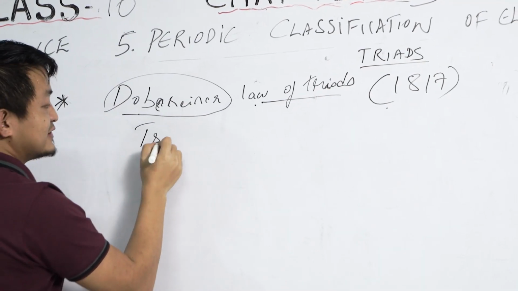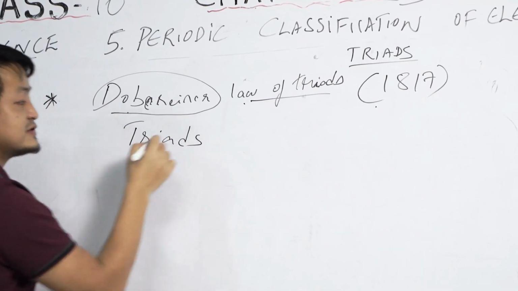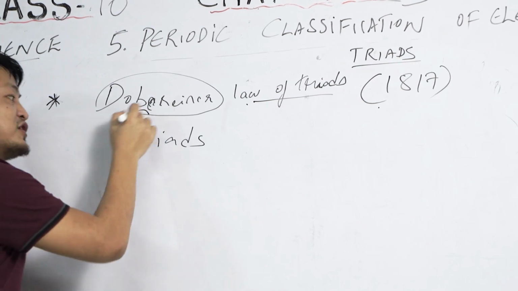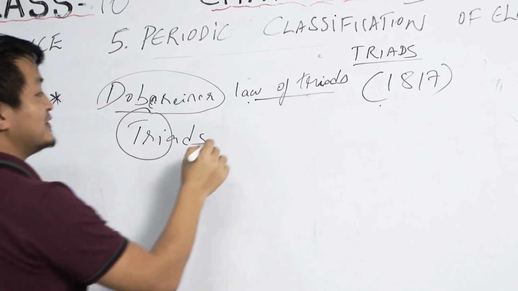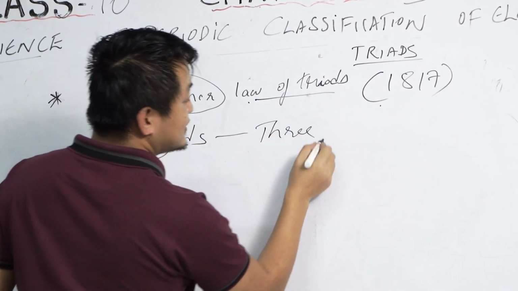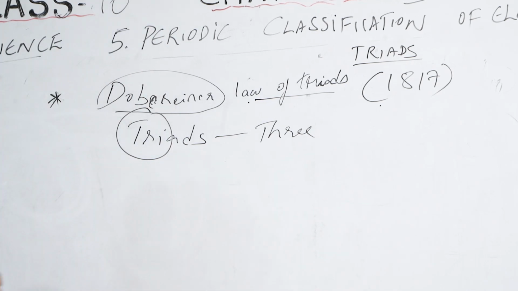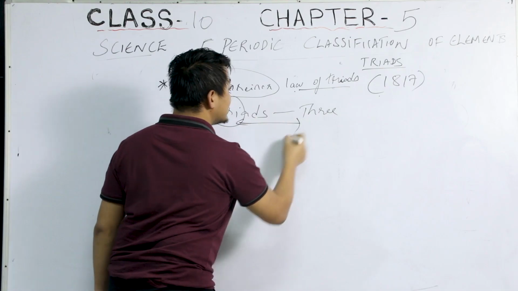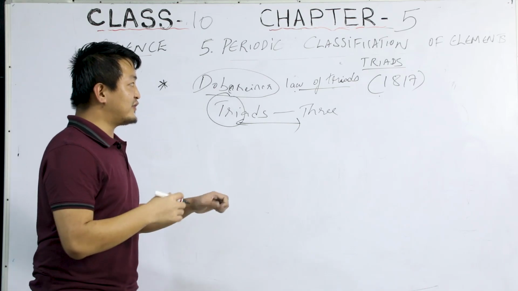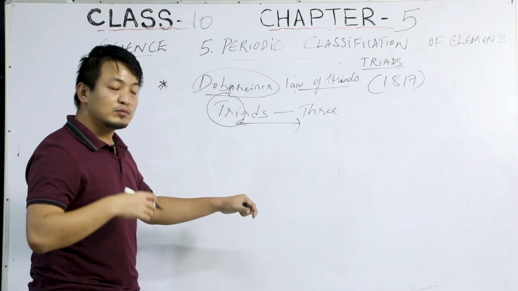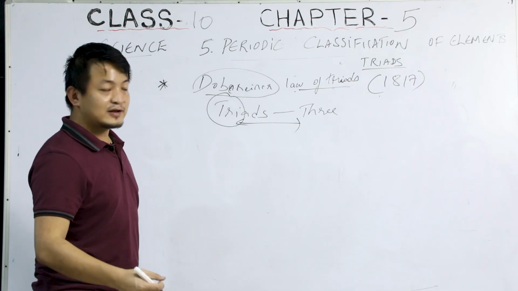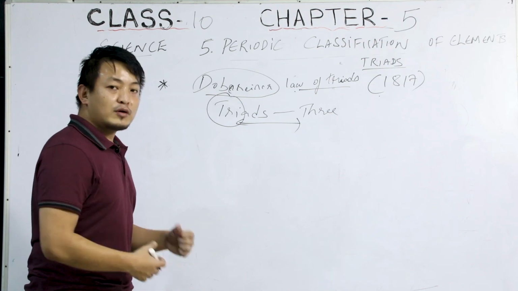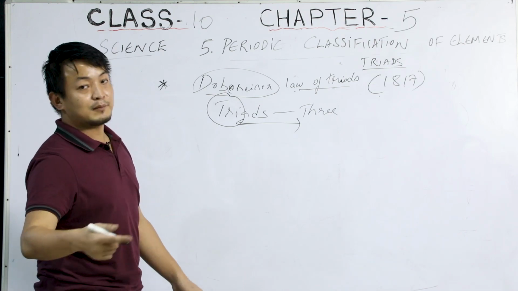So, students, see, just from the name, triads. Now, why is it triads? Tri means three. After Lavoisier classified the elements into metals and non-metals, it failed, because more elements were discovered with time.